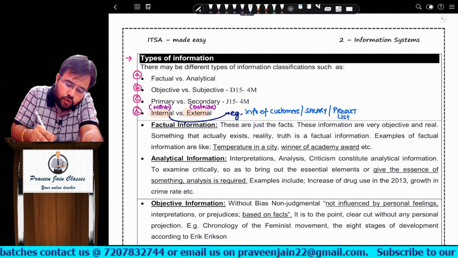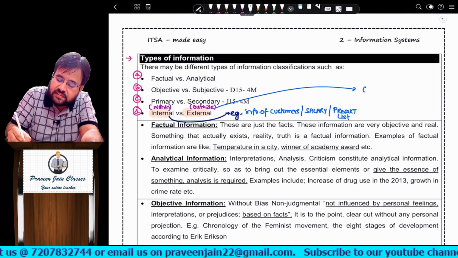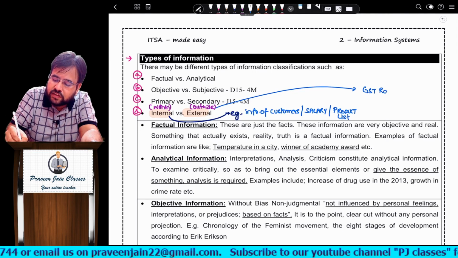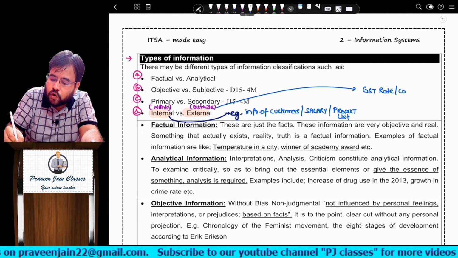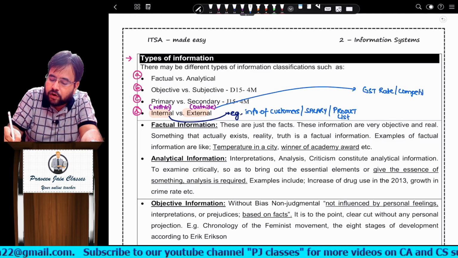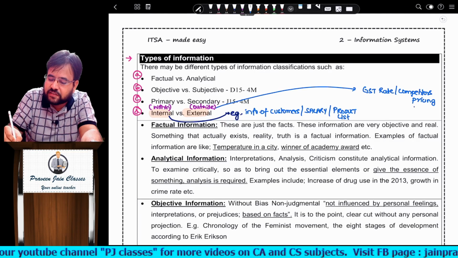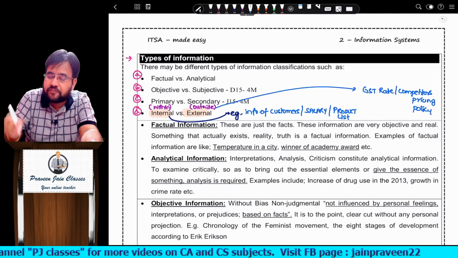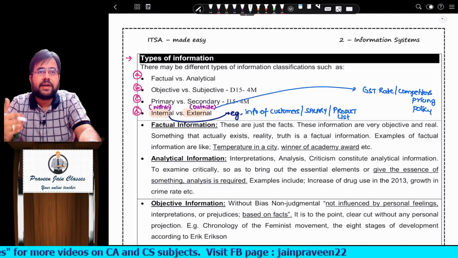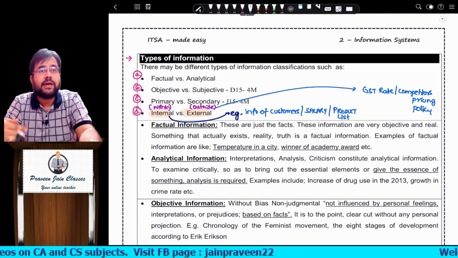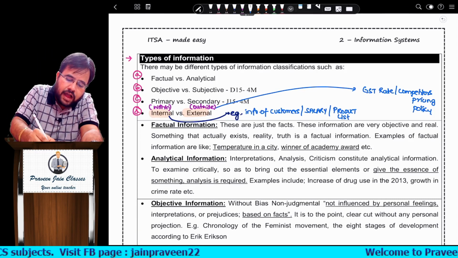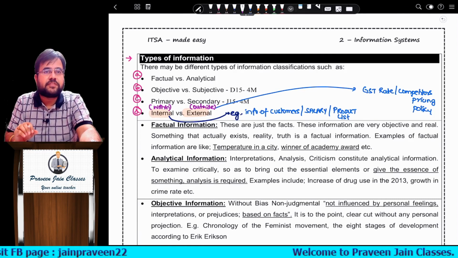Sir, I want to know what the new GST rate is. I want to know the competitor's pricing policy. So all these informations are not generated within the organization, but you are dependent on the outside. That is what I mean by external information. I hope you understood this one properly.